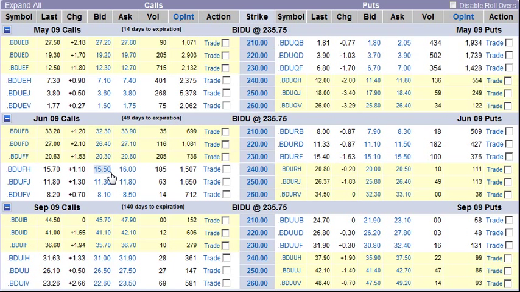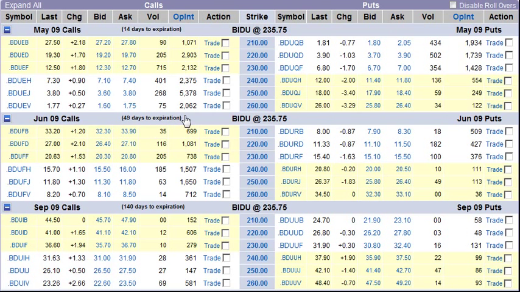This actually causes a lot of confusion to traders who are beginning. Why is it that over 14 days we capture $7 and over 49 days we capture just twice that? Shouldn't we capture much more, given that we're looking at a much longer time frame to expiration?